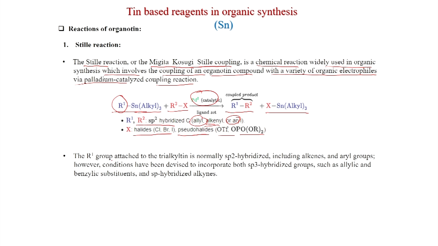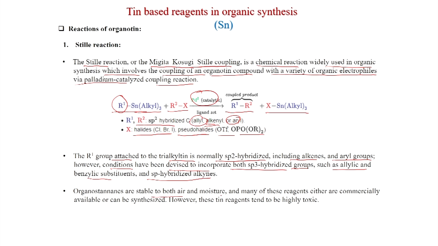The R1 group attached to the trialkyltin is normally sp2 hybridized, as we have said earlier, including alkenes and aryl groups. However, conditions have been devised to incorporate both sp3 hybridized groups such as allylic and benzylic substituents and sp hybridized alkynes.